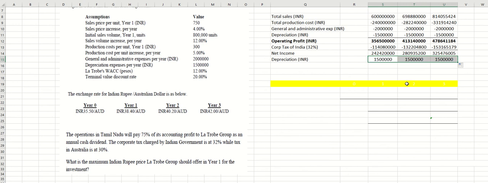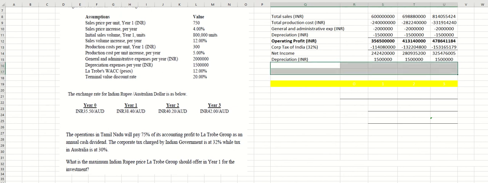Your net income plus depreciation gives you the cash flow. To calculate cash flow, you just add the net income and depreciation, right?